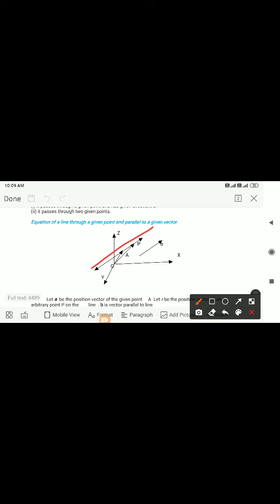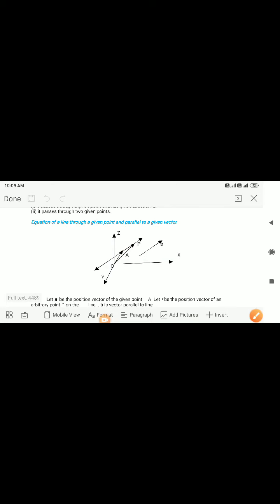This is the line in space and it is passing through point A. This is point A and this is parallel vector B. Here you have to find the equation of this line which is passing through a point A and parallel to this vector.